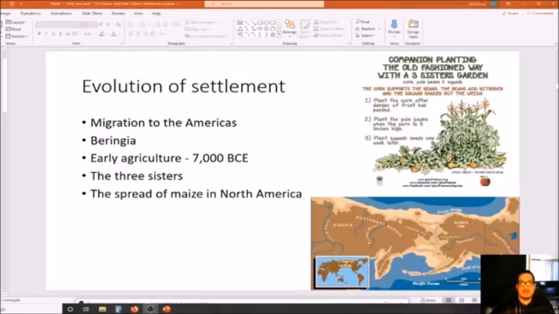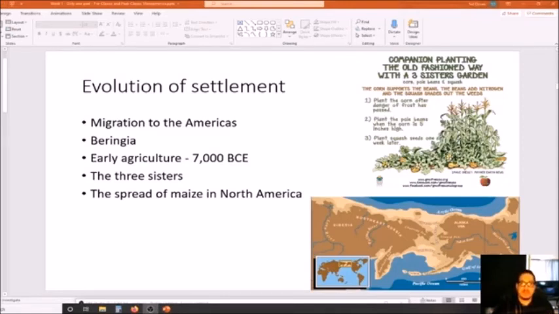And then you have the squash, and the role that the squash plays is it's a leafy plant, and so its leaves are going to cause shade at the bottom of the roots around the beans and the corn stalk. That shade is basically going to deter weeds from growing in that area, because weeds aren't going to want to grow in a shady area, because they want sunlight, right? And so the weeds are going to grow somewhere else, and that's going to stop weeds from challenging the corn, the beans, and the squash for water, right? You don't want to have to compete with weeds for water, and so the shade created by the squash plant is going to deter the weeds from growing in that area, and that allows the water to be soaked up by the corn, the beans, and the squash, the three sisters.